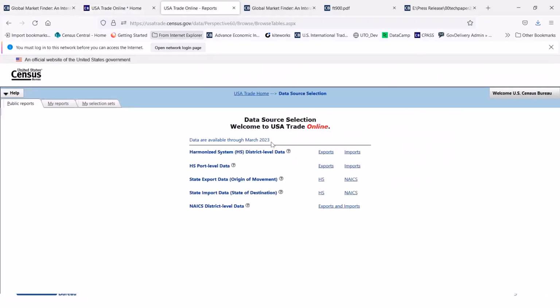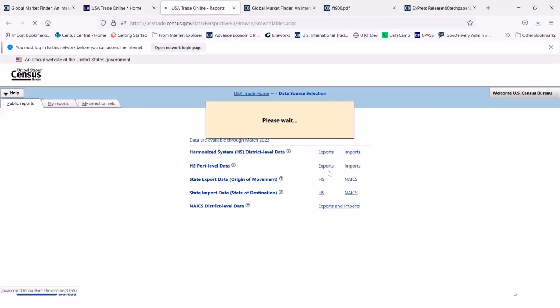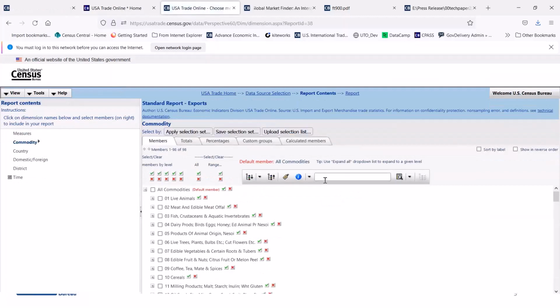What I would do is show you how to do it in USA Trade Online in terms of exports of fishing rods. That's what we usually use for showing, in Global Market Finder, what is the best market. But this same data, you can expand it for further years and find out what trade of exports of fishing rods looks like in USA Trade Online.